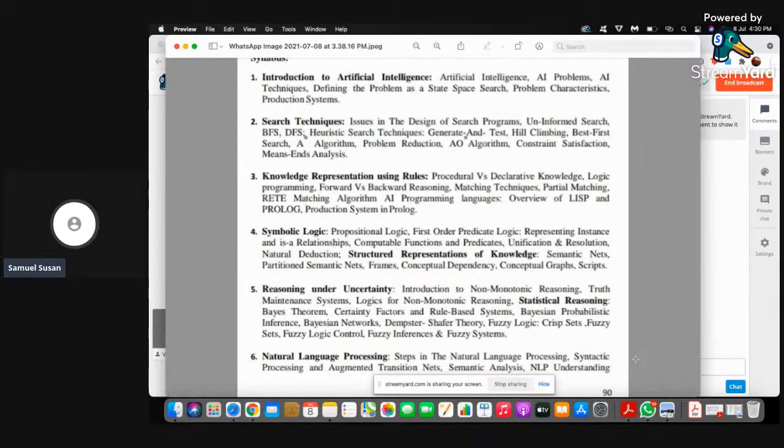Regarding the hill climbing technique, if anyone has a doubt, you can put it in the live chat box there, and problem characteristics also. Yes, in the textbook, page number 38.